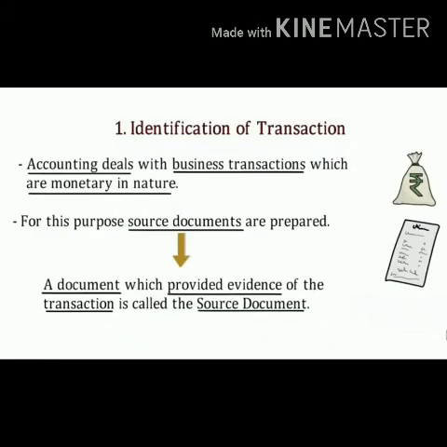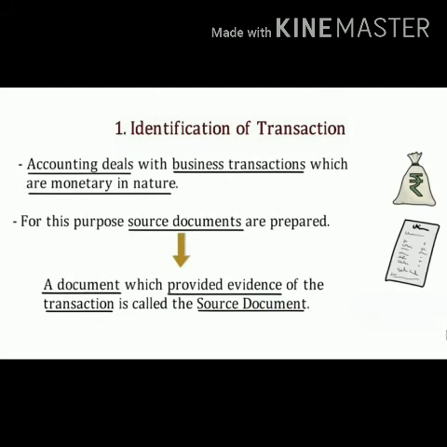Now the first process is identification of transaction. Accounting deals with business transactions, and business transactions are monetary in nature. For this purpose we have to prepare a source document. A source document means a document which provides evidence of the transaction.